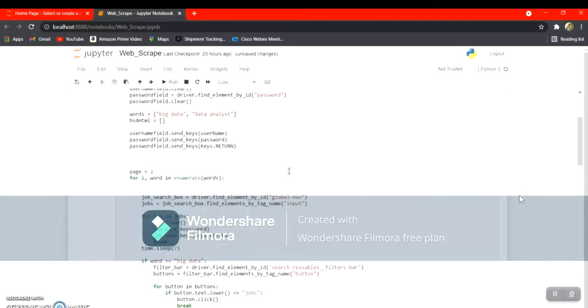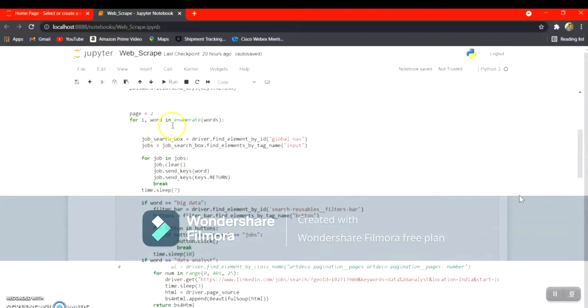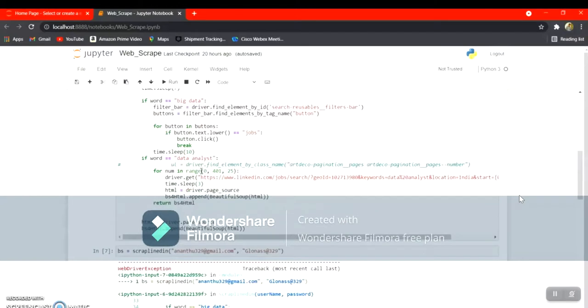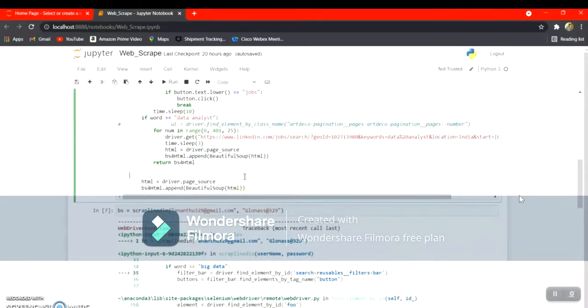Each time the program runs, Chrome opens, goes into the job search, and searches for these two jobs. I've created a loop for i in words. Every time it chooses big data and data analyst, it goes to the job, clicks the button, searches for it, and gets the data in each instance. Finally, all the data collected from the HTML is saved into an HTML file, which is then fed through Beautiful Soup to append into the list BS4 HTML. So I'm going to run the demonstration.